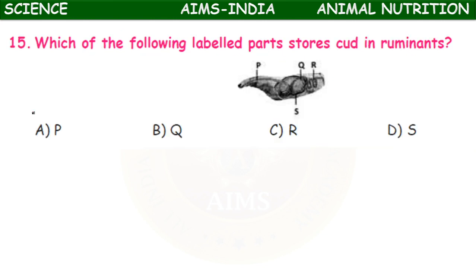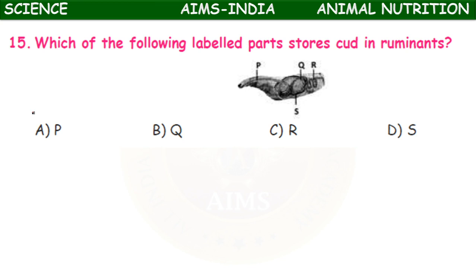Which of the following labeled parts stores cud in ruminants? Cud means the partially digested food. The ruminant's stomach is a peculiar stomach which is divided into how many chambers? Four chambers. Let us recall the names of those four chambers: rumen, reticulum, omasum, abomasum.